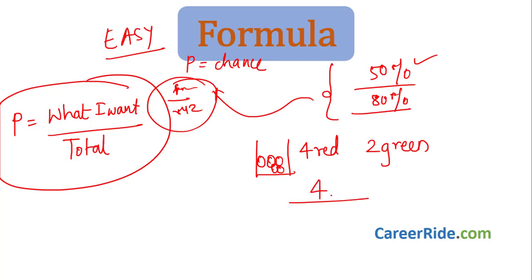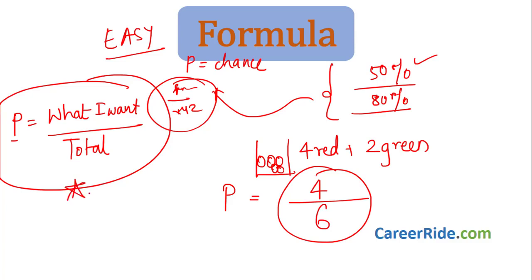So whenever I try to pick 1 red ball, it can be any one of the 4. So what I want is red. How many red balls are there? 4. Now divided by total. Total means how many total balls are there? 4 plus 2 green, that is 6 balls in total. So the probability of picking up a red ball is 4 by 6. See how easy it is. Just remember, probability is what I want divided by total.